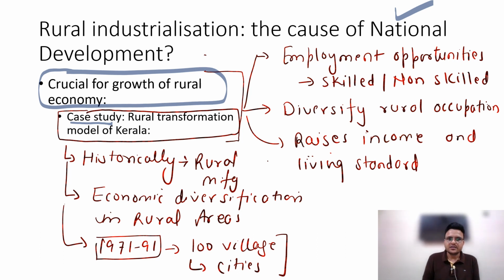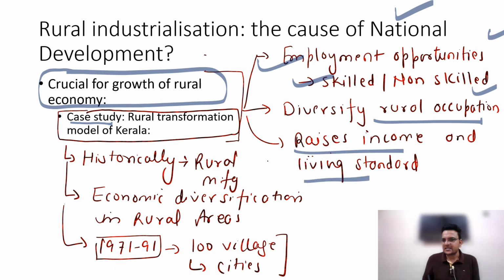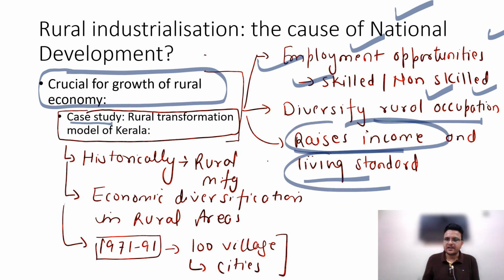Here, crucial for growth of the rural economy means employment generation for skilled and non-skilled workers, diversification of rural occupation, and raised income and living standard. Whenever industries are established in rural areas, employment is automatically generated, diversification of occupation happens, and income and standard of living of people rise.